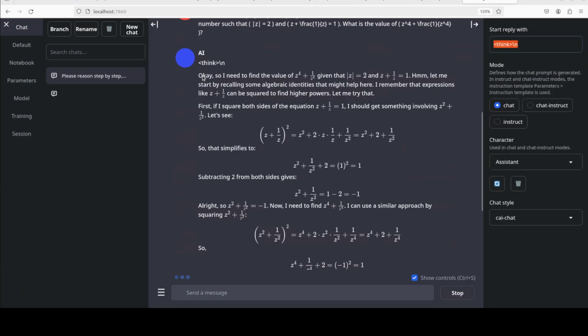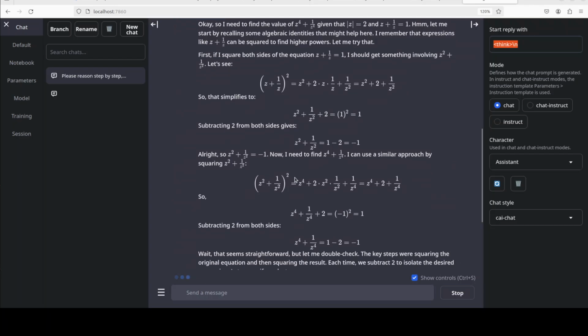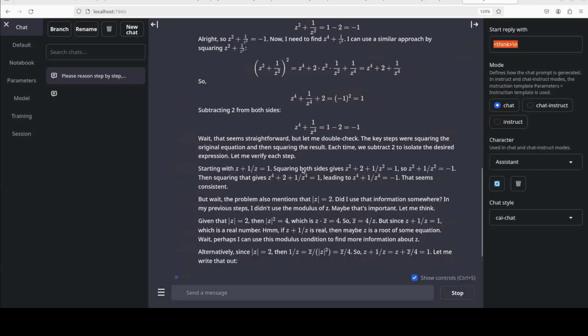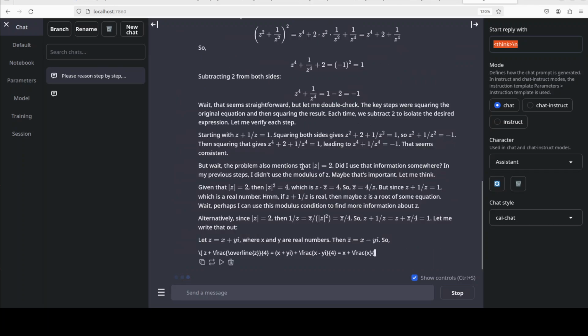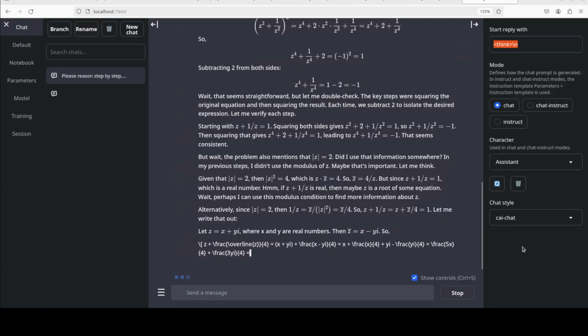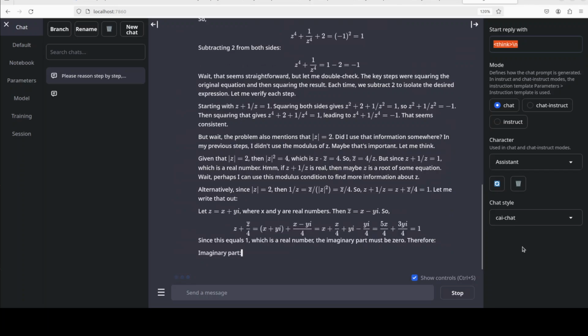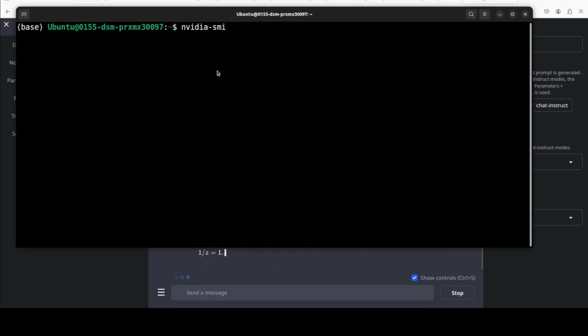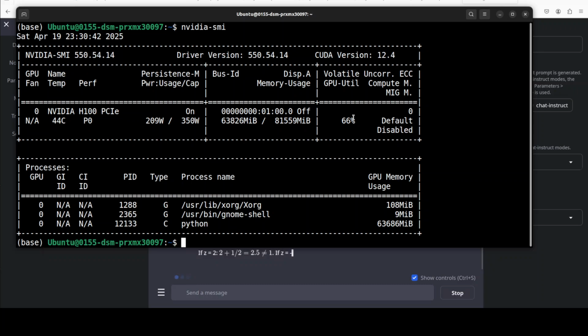So let's see. You see that it is understanding the problem, then it is simplifying it, it is creating the plan, and then it is checking its own answer. It is working through it, doing pretty well, by the way. And I can already sense some of the intelligence of Qwen shining through. DeepSeek R1 is there. All the reinforcement learning is coming into play. While this does that, let's also check out the VRAM consumption in real time. So it is consuming close to 64 gig of VRAM. So make sure that you have that much.